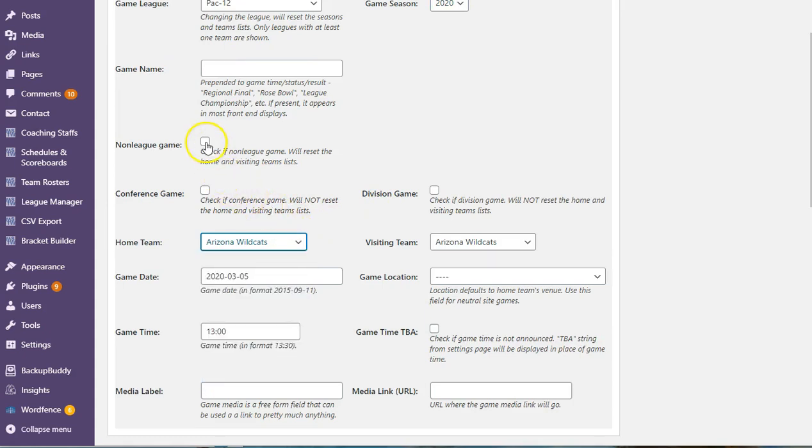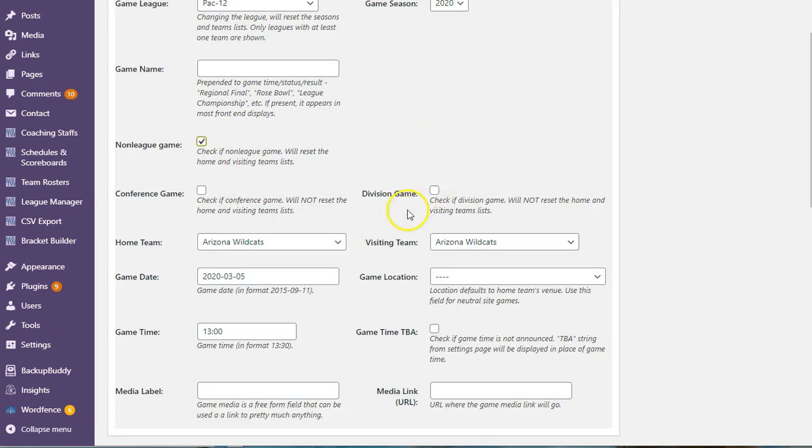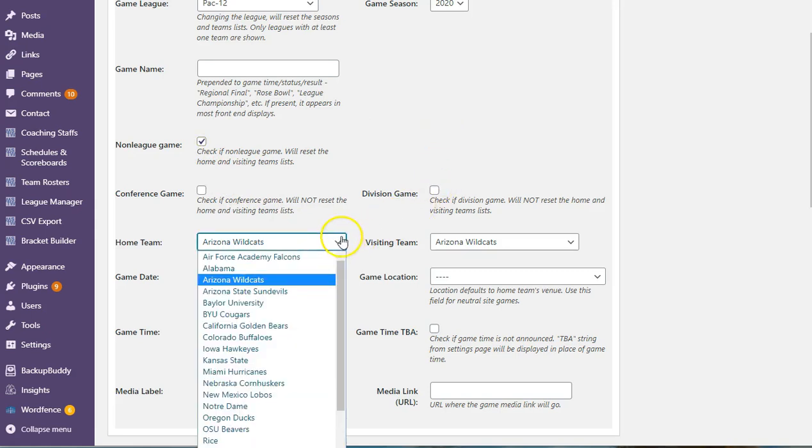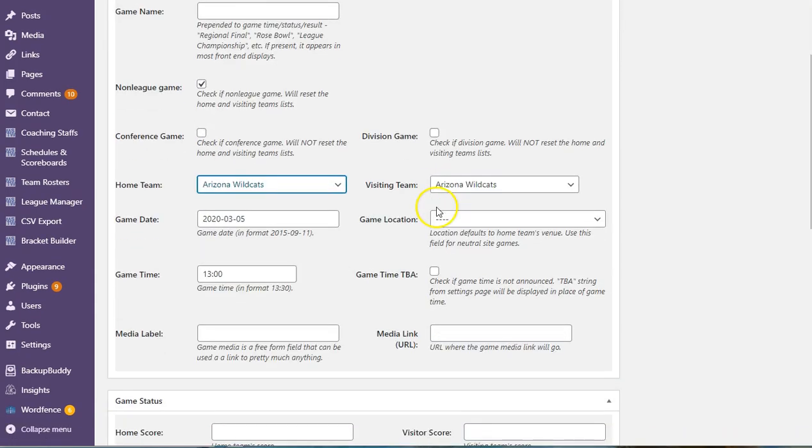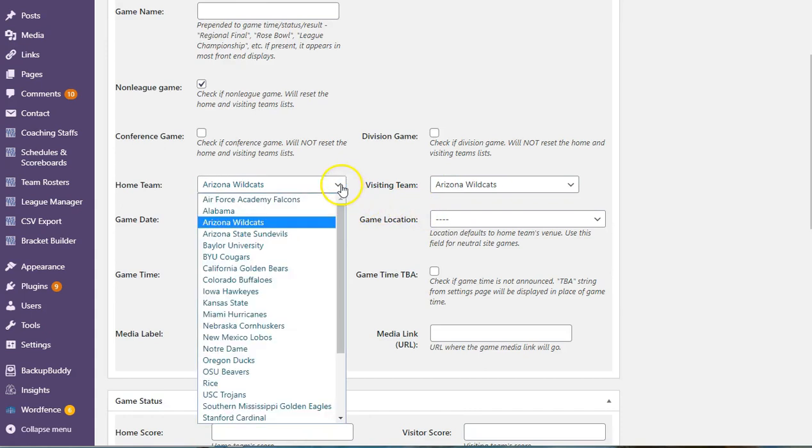But now I'm going to say it's a non-league game. And now I'm going to see all the teams that are playing the same sport as the Pac-12, which just happens to be Pac-12 football. I probably should have labeled it that way. But I'm also going to see teams that are in the all sports category. So I'll see those teams as well.